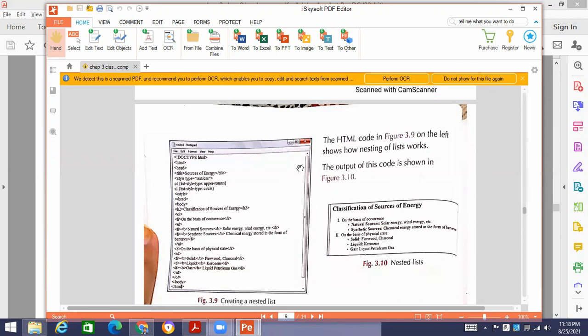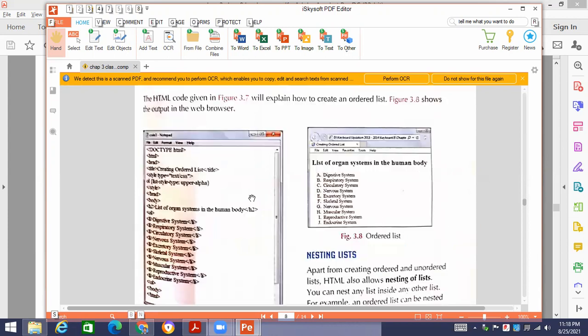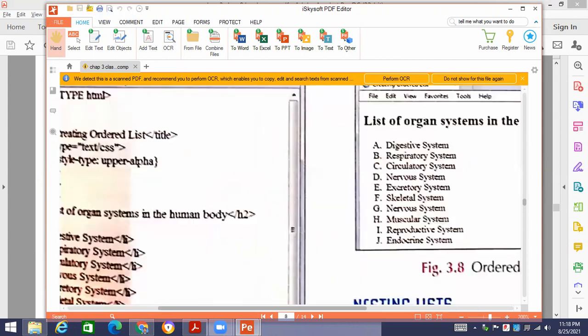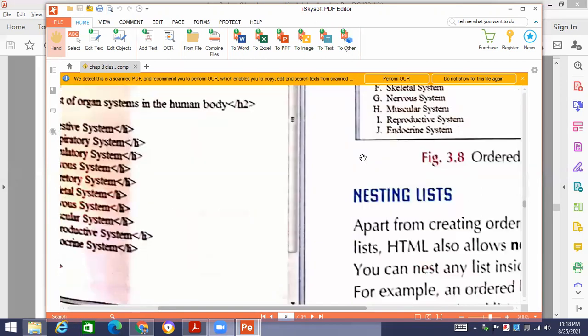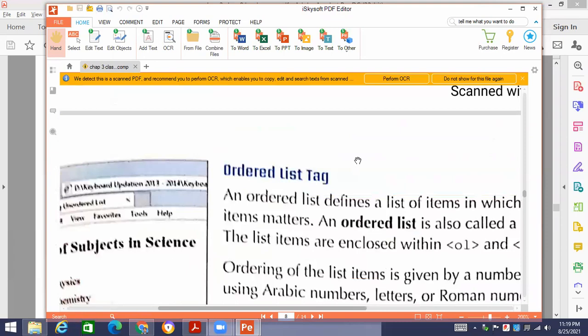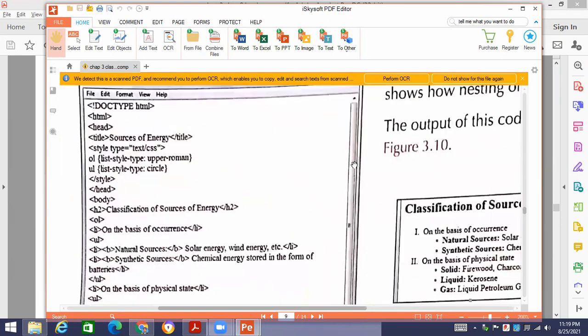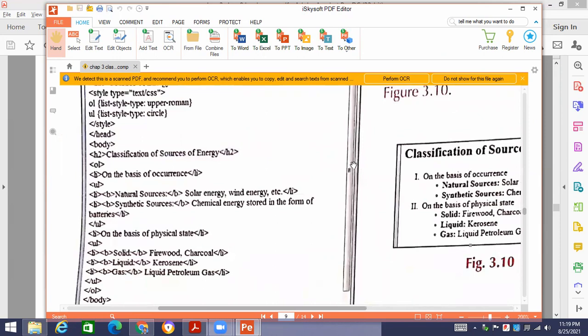Yes, students, this file is visible. Okay. Let me enlarge it. Okay, fine. So the thing that I'm going to explain over here is basically the nested listing. This is the nested listing, okay, a list inside a list.